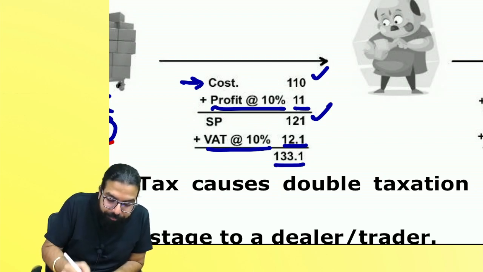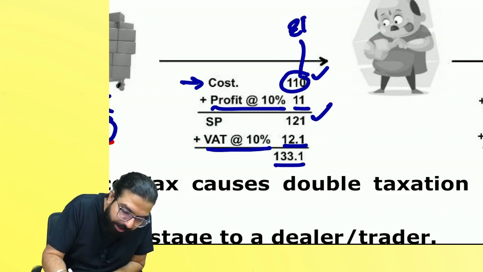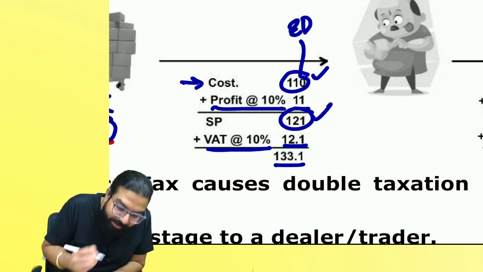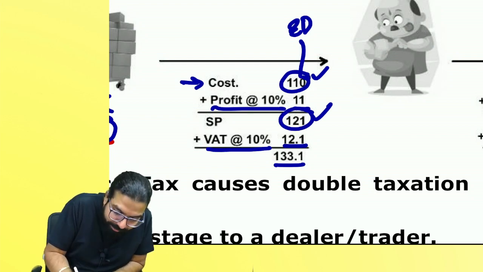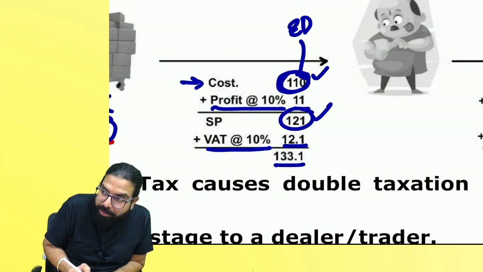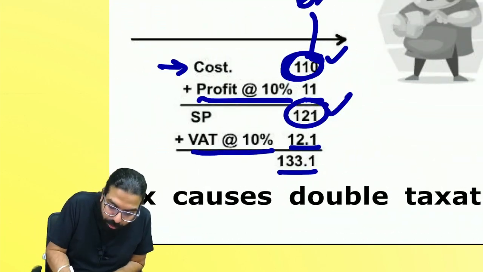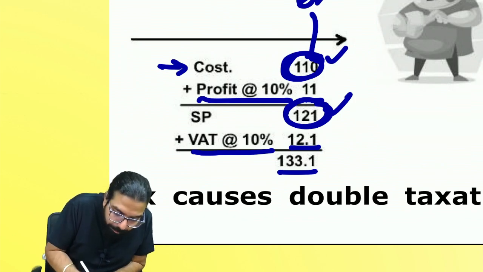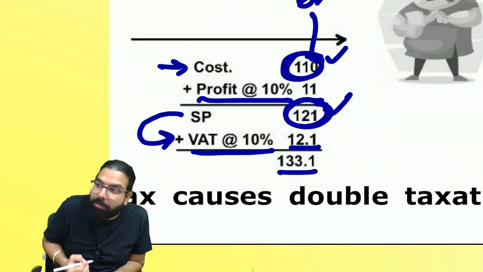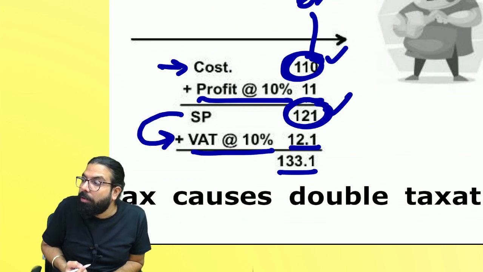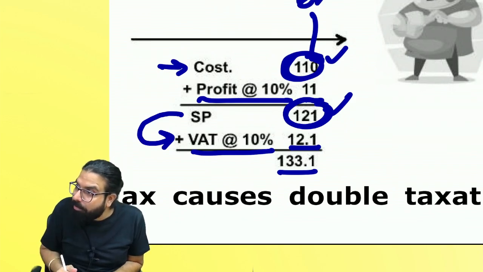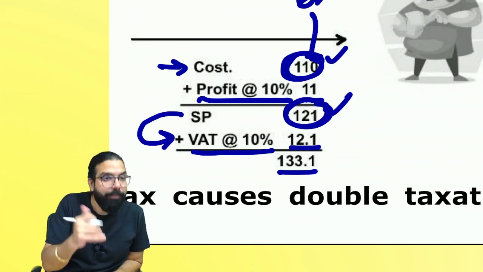Tell me one thing. Does this include excise duty already? Yes or no? Because the excise duty of 10 rupees is already included in the cost. Yes or no? People, are you able to understand? This also includes excise duty. Baba, don't you think on excise duty again VAT got charged? Tax on tax is happening again. Tax on tax was very bad.